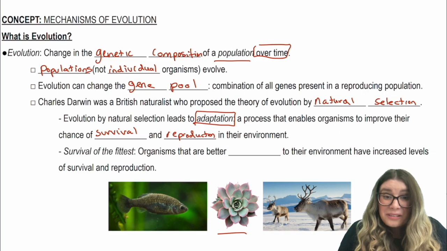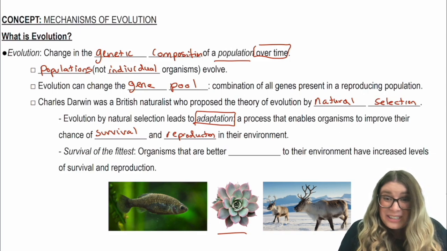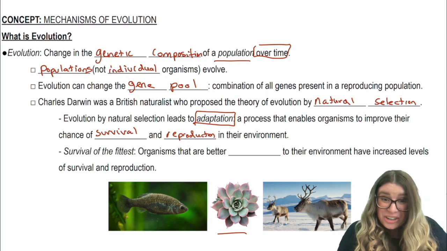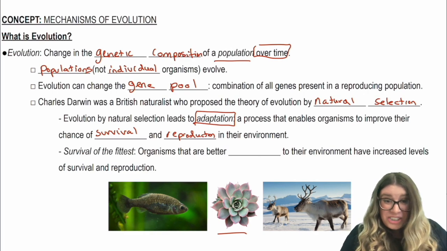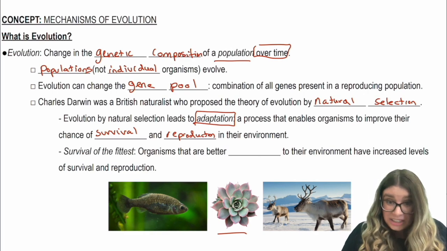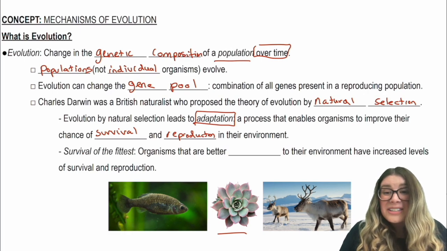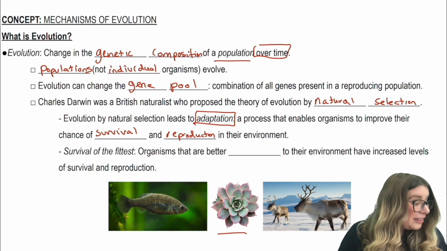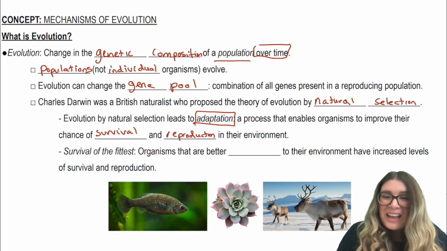That waxy outer layer keeps the water inside so that they're better able to survive through those dry, harsh climates in the desert. Additionally, if you've ever felt a succulent, it's very squishy because they have lots of tissue on the inside of their leaves that allows them to store water. So both of these are adaptations that allow succulents to survive in that dry desert climate.